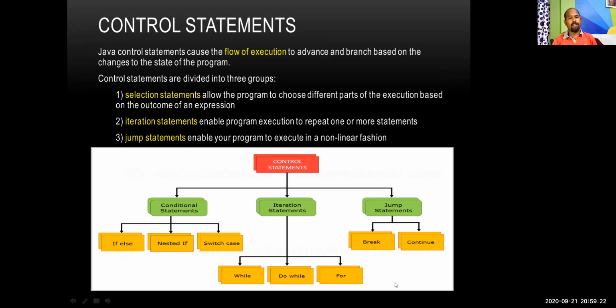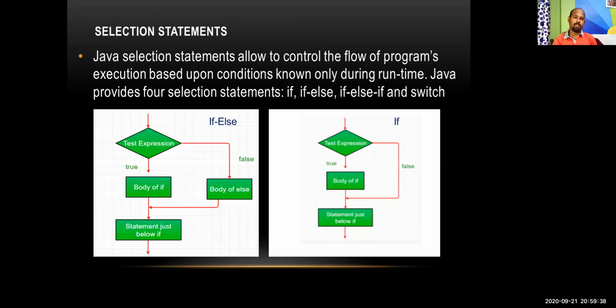And there are 3 iterative statements in Java: while, do while, for, and there are many conditional statements like if statement, if else statement, nested if statement, switch case. These are the selection statements. And here are the explanation about selection statements. I have already told you what is the main motto of these selection statements.